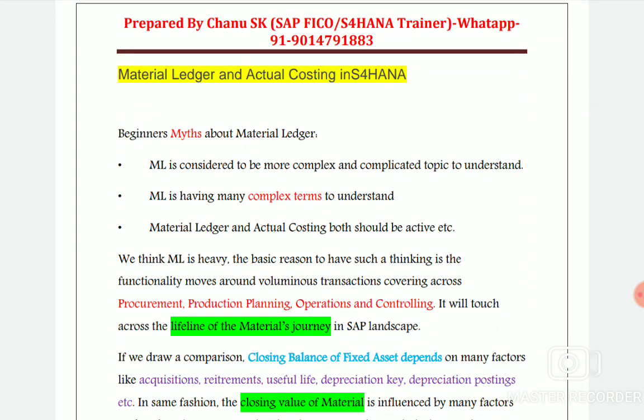We think ML is heavy. The basic reason for such thinking is that the functionality moves around numerous transactions covering procurement, production planning, operations, and controlling, so it touches the entire lifeline of the material's journey in the SAP landscape. What exactly does this mean?